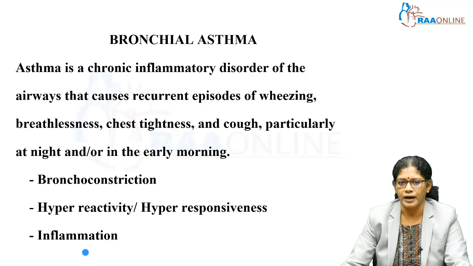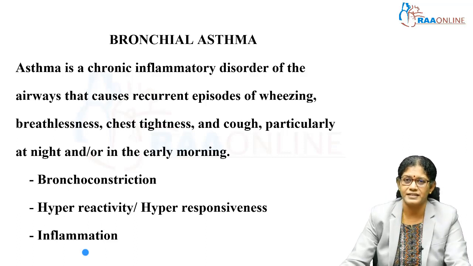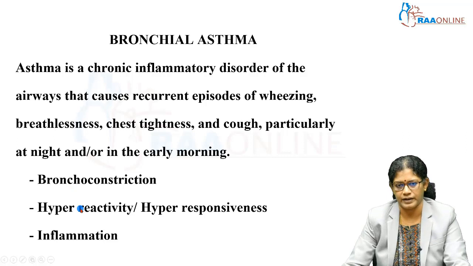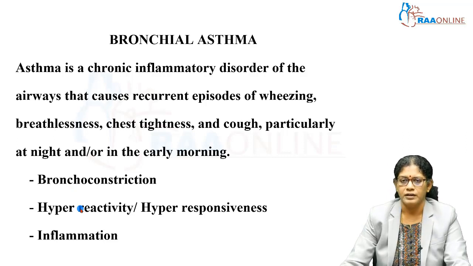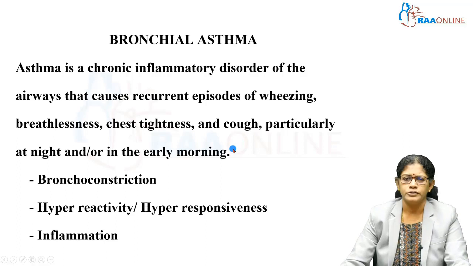The inflammatory mediators produce excess secretion and mucus in our lungs. That is the reason for producing bronchoconstriction as well as hyperreactivity. So the symptoms of asthma you can see are breathlessness, chest tightness, cough as well as wheezing. Why does wheezing occur?